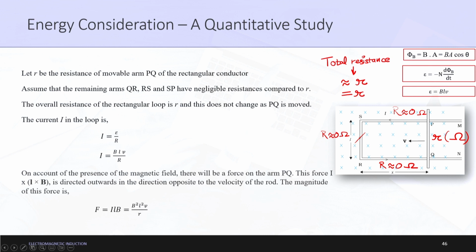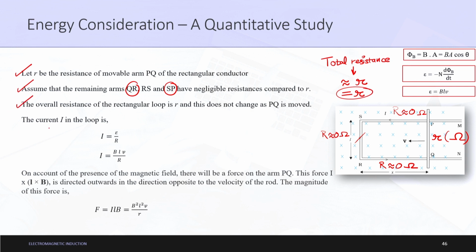Assume that the remaining arms QR, RS and SP have negligible resistance compared to R. The overall resistance of the rectangular loop is R as told to you here, and this does not change as PQ is moved. Why will it not be changed? Because with the decrease in the length of QR and SP, the resistance offered by them was negligible, hence with the change in length the resistance will still be approximately 0, hence the total resistance will be the same. So the overall resistance of the rectangular loop is R, and this does not change as PQ is moved.